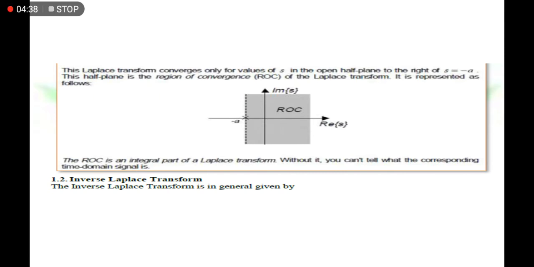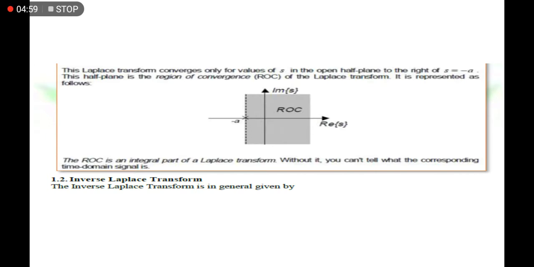Now, as with any kind of transformation, we have a so-called inverse transformation. Specifically in this Laplace transform, we also have an inverse transform.